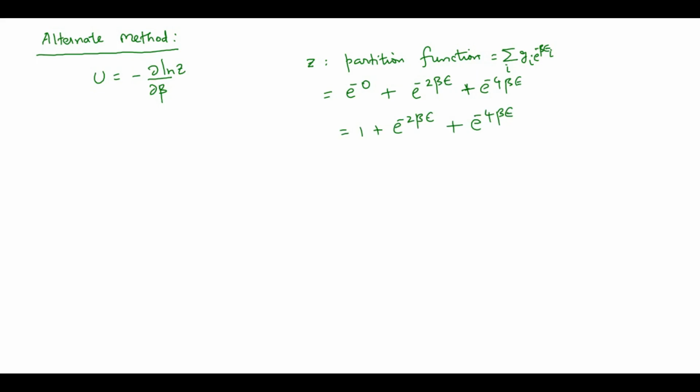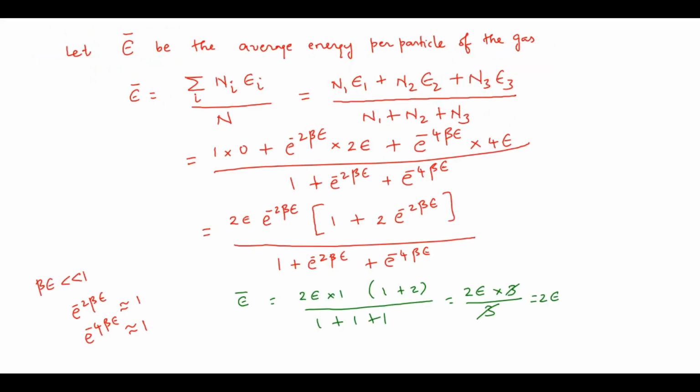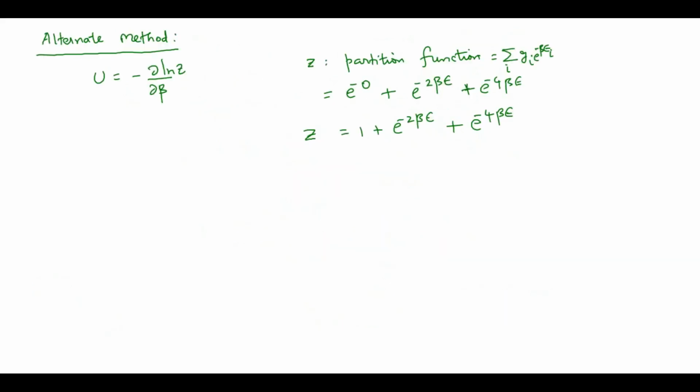So this is the partition function. Look at the previous slide. This is the partition function. The denominator term is nothing but the partition function, so we have computed that. Now you have to take the logarithm of this. The logarithm of this quantity is the logarithm of 1 plus e power minus 2 beta epsilon plus e power minus 4 beta epsilon. By taking the derivative with respect to beta,